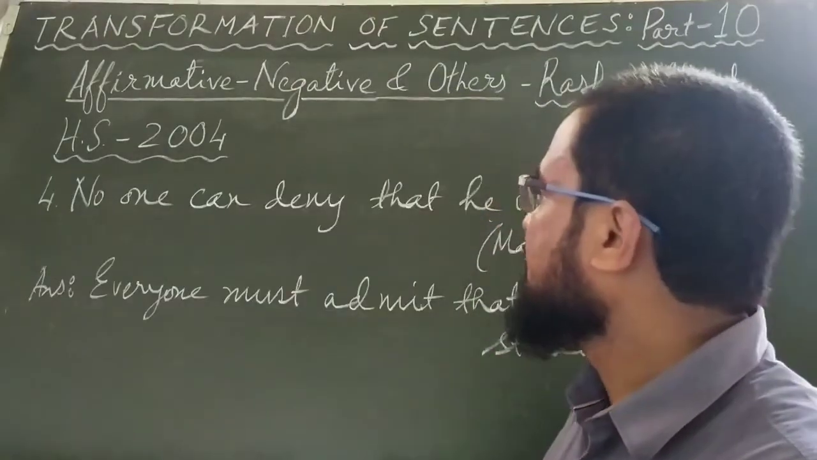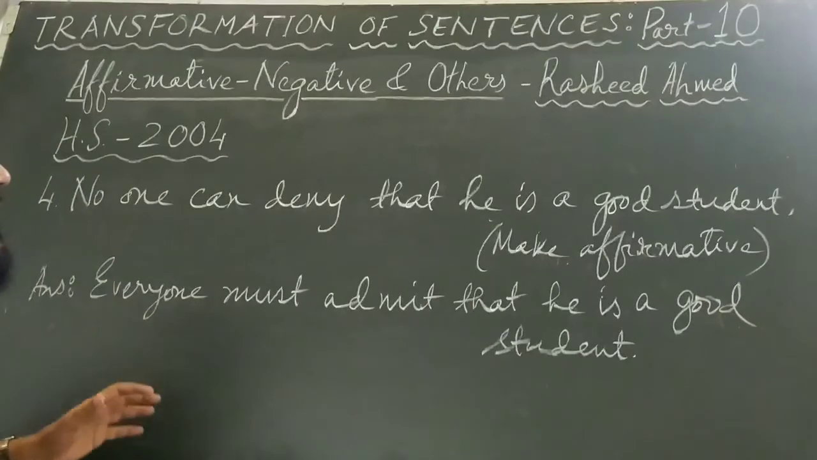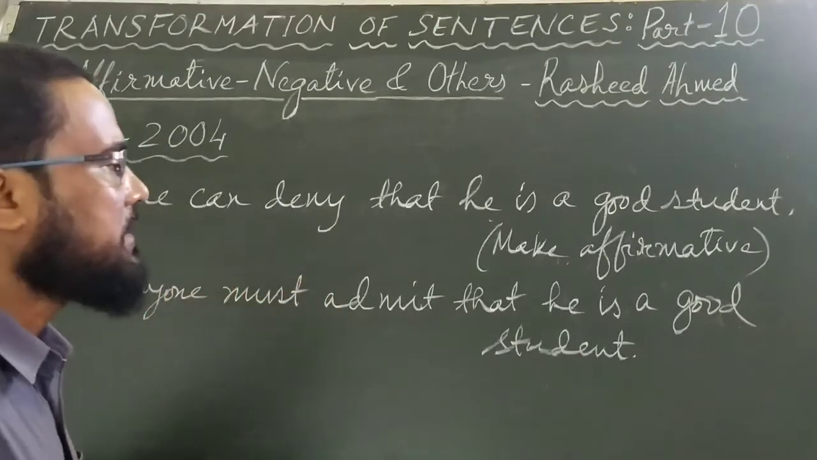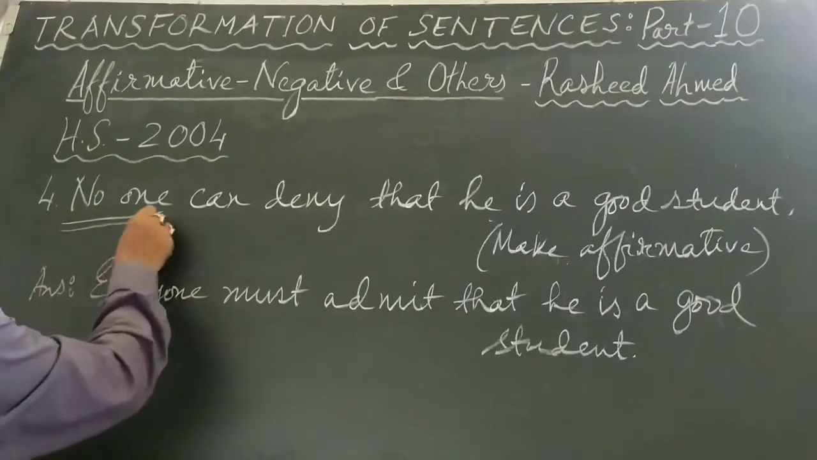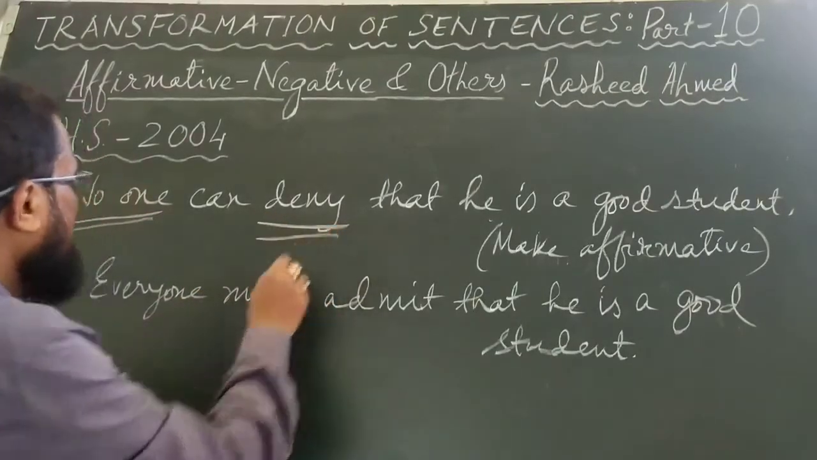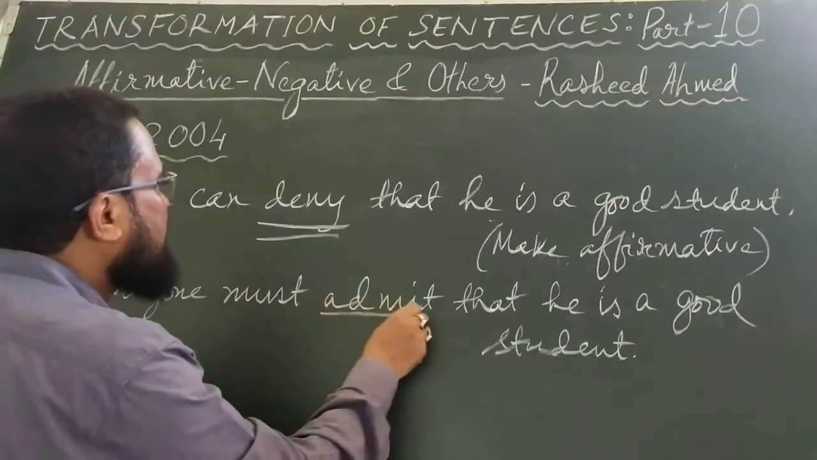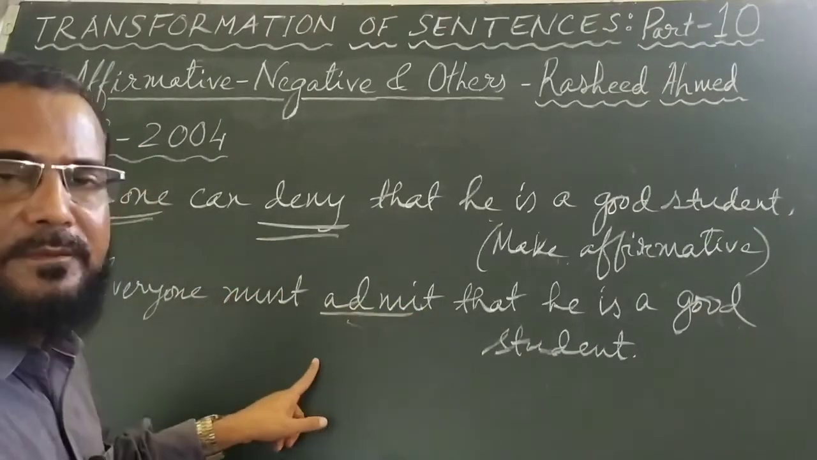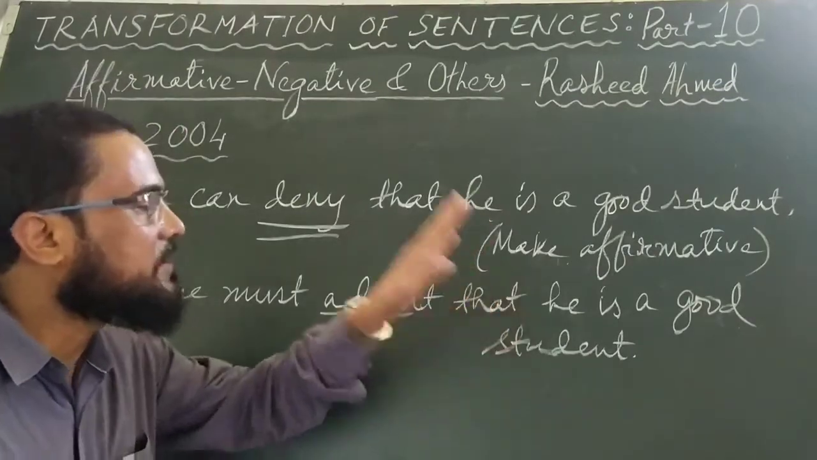Number 4 is no one can deny that he is a good student. You have to make it affirmative. No one will be changed, and deny will also be changed. No one will become everyone, deny will become admit. No one can deny, everyone must admit, or everyone must agree that he is a good student.